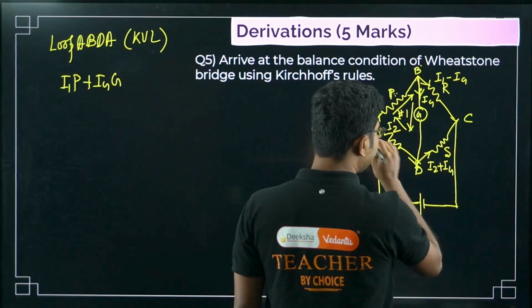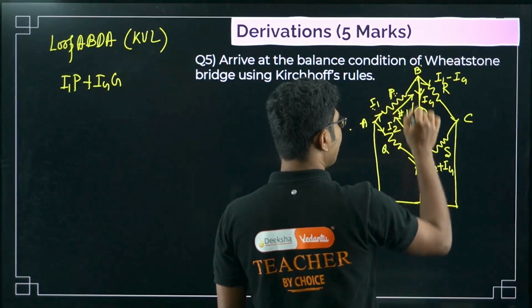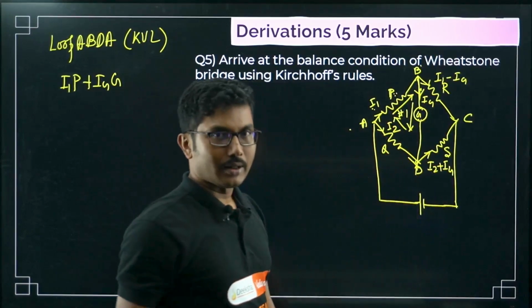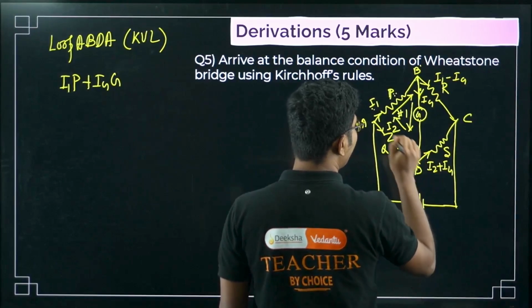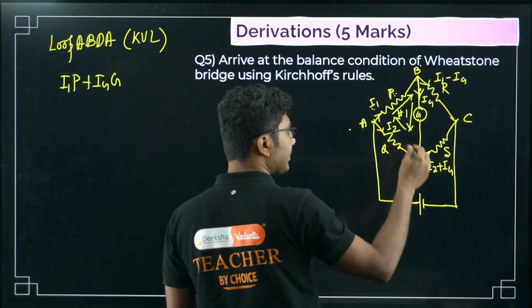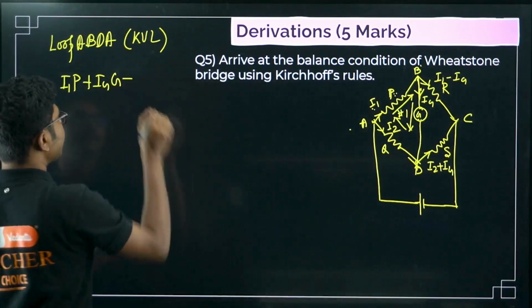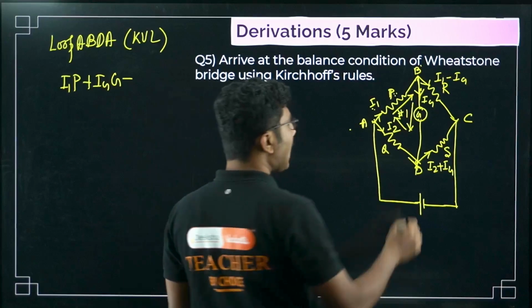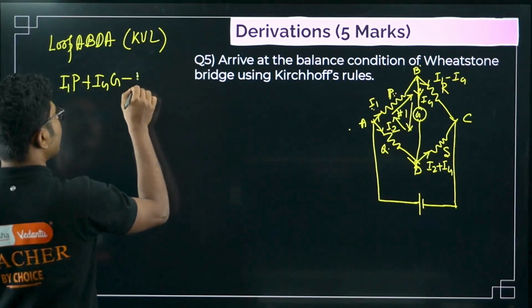Now we have to complete the loop, that is D to A. So we started from A and we will end at A. That is how a loop is formed. So D to A, are we moving in the direction of current? Current is flowing in this direction, we are moving in the opposite direction. So a negative sign will come, and again current into resistance, I2 into Q.